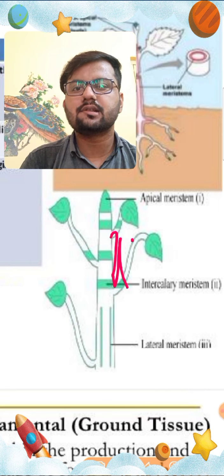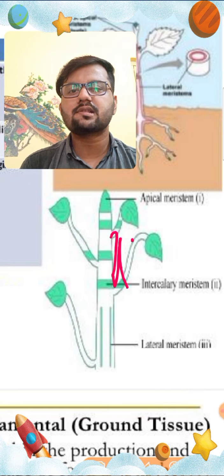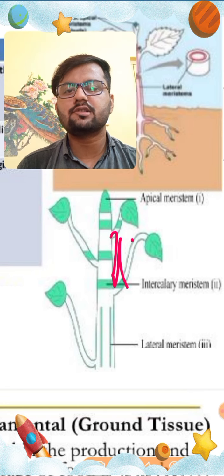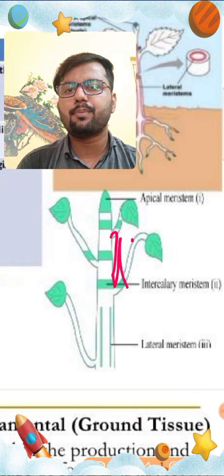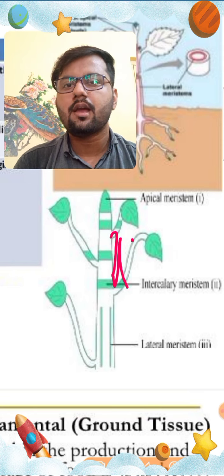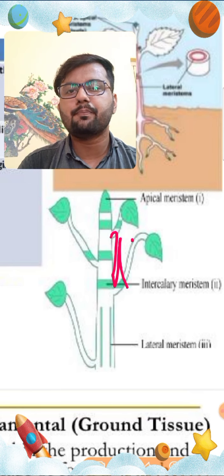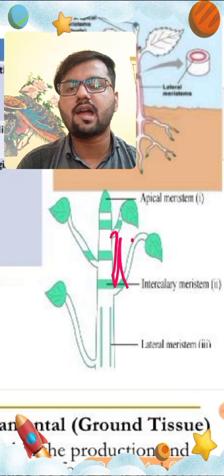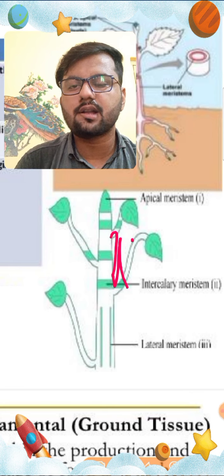In that sketch diagram, plant tissue is divided into two parts, meristematic and permanent. Meristematic tissue is divided into three different parts on the basis of position: apical meristem, intercalary meristem and lateral meristem. And permanent tissue is divided into two types: simple permanent, which is made up of simple type of cells, and complex permanent, which is made up of different types of cells.